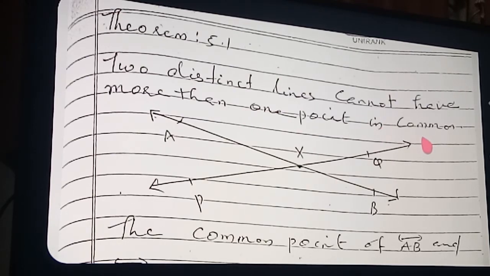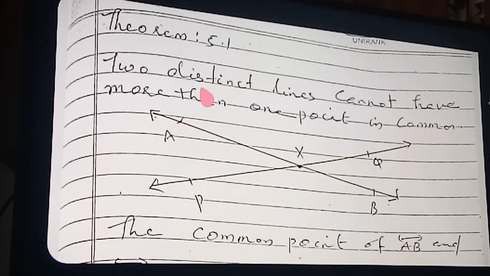So any 2 lines you draw, here I have drawn only one case. We can draw 2 lines like this line and this line. You see these lines are drawn parallel; they never intersect and don't have any common points.